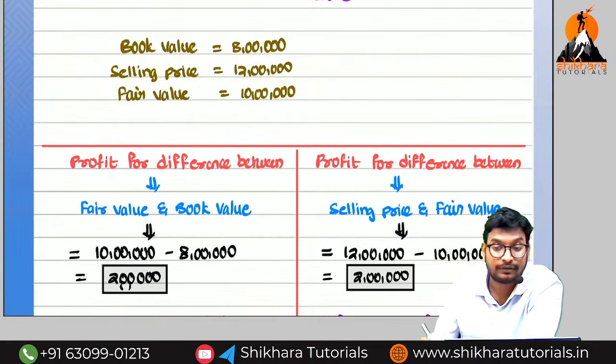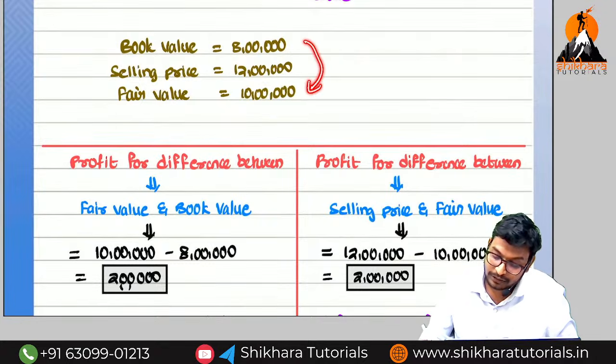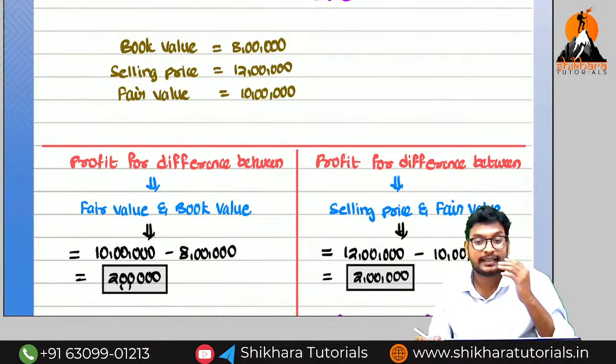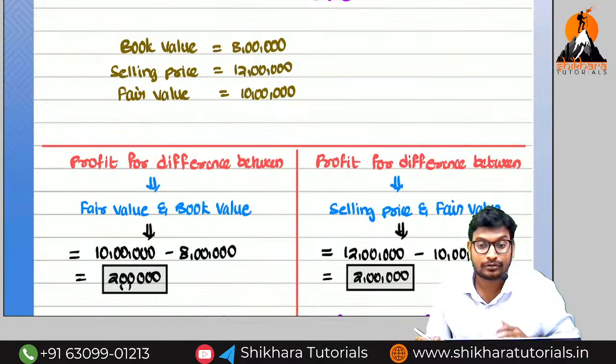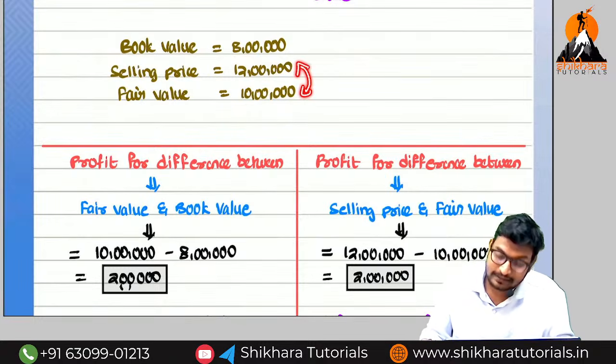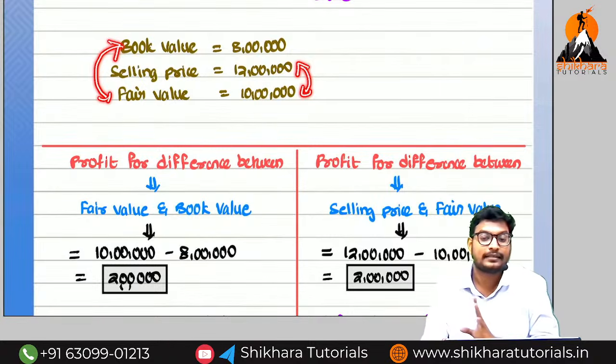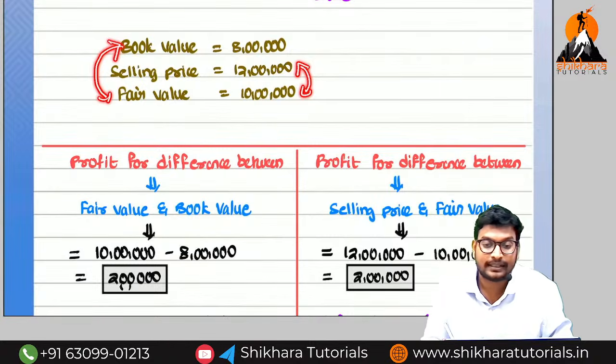These differences, what we need to do? You need to recognize immediately. That means from the total profit of 4 lakhs, 2 lakhs should be recognized immediately and 2 lakhs should be amortized over its lease term. So what is the difference? Differences between these two means amortize over the lease term. Differences between the book value and the fair value means recognize immediately. 2 lakhs need to be recognized immediately and 2 lakhs need to be amortized over its lease term.